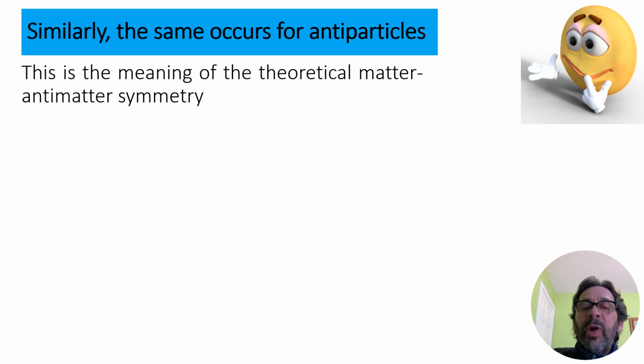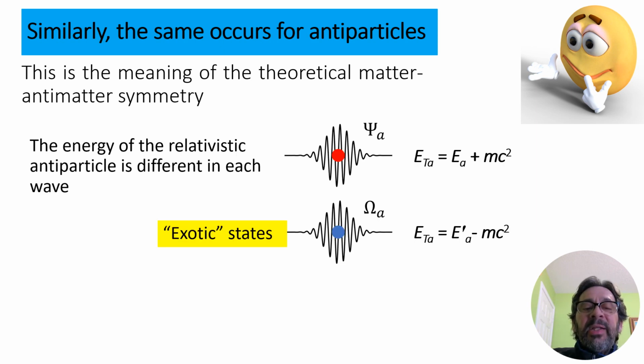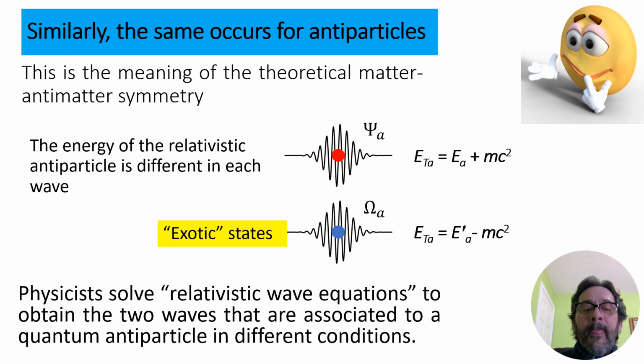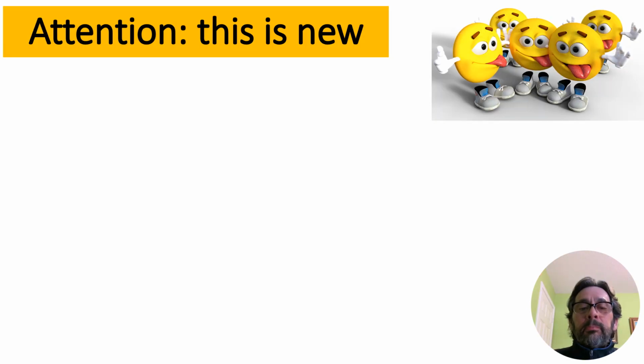Similarly, the same occurs for antiparticles. This is the meaning of the theoretical matter-antimatter symmetry. The energy of the relativistic antiparticle is different in each wave. In one, the energy is E sub A plus mc², and in the exotic state of the antiparticle, the energy is E prime sub A minus mc². Physicists solve the relativistic wave equation to obtain the two waves that are associated to a quantum antiparticle in different conditions.